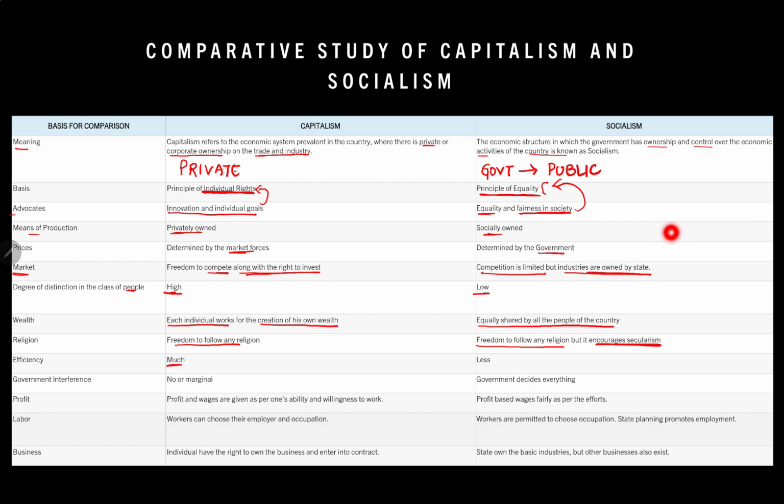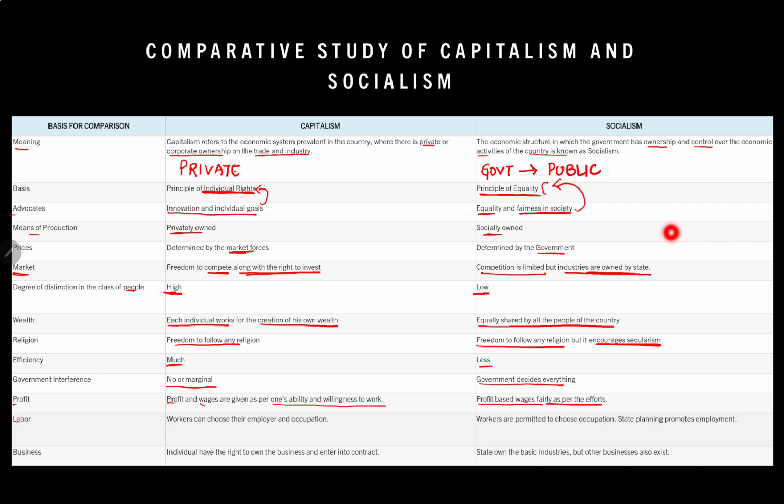Efficiency: in capitalism, there is much efficiency. In socialism, there is less efficiency. Government interference: in capitalism there is no government interference, but there is government interference in socialism. Now, the profit and the wages are given as per one's ability and willingness to work. If that person has good ability and he or she is willing to work, he will be paid. But in socialism, profit is based fairly on the efforts only.